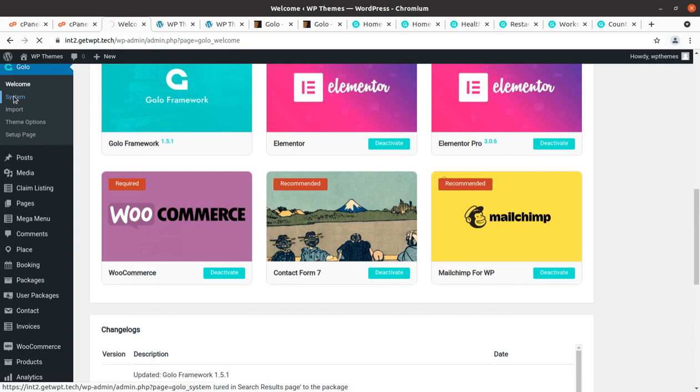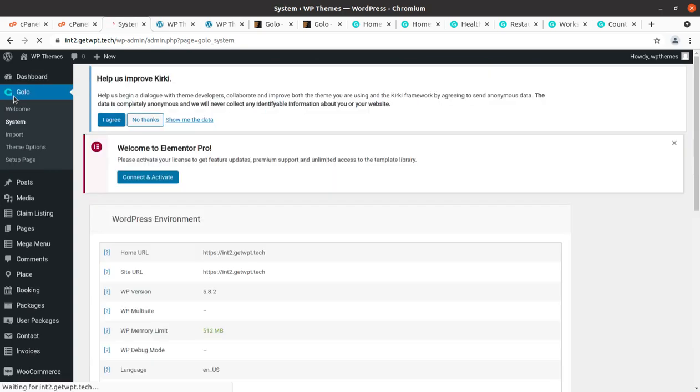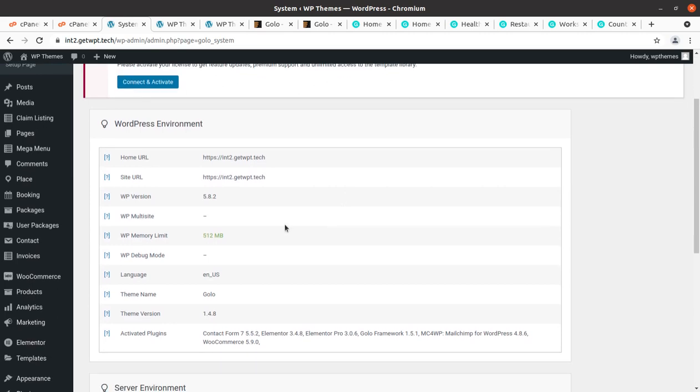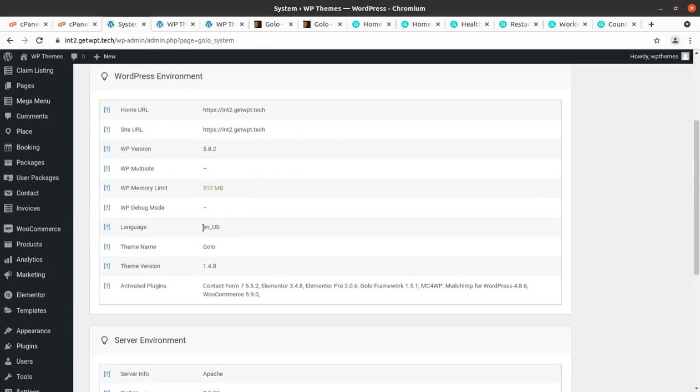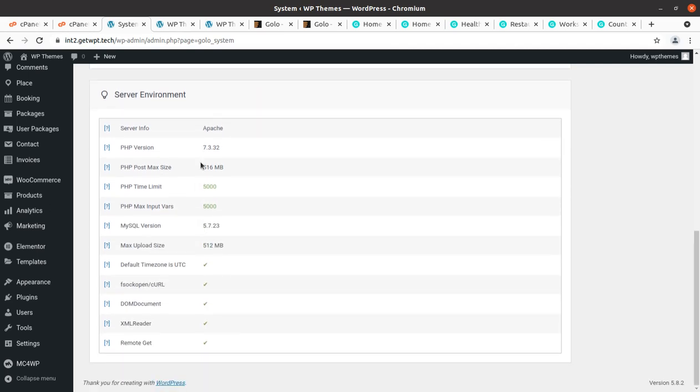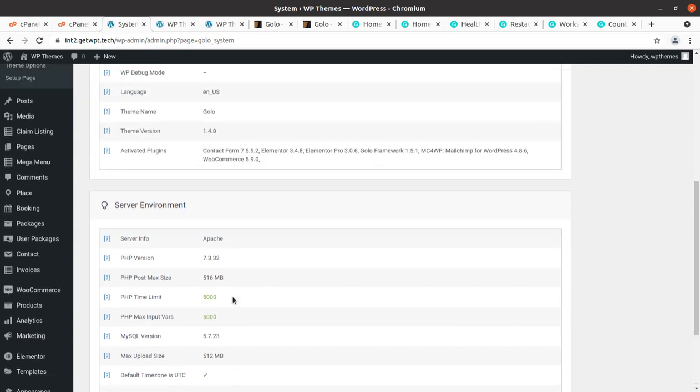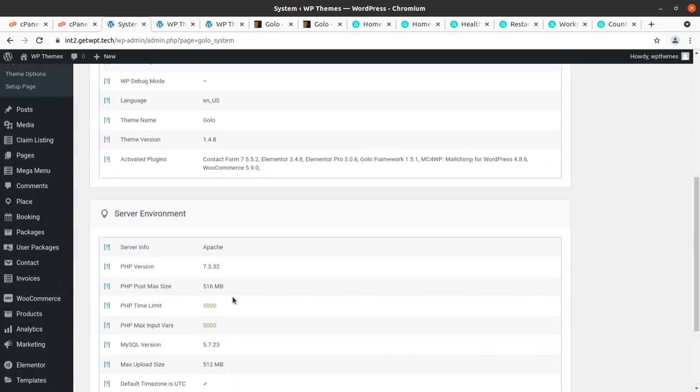System status is being shown because system status is a very important part. If you are not seeing all green here, if you are able to see an error, that should be all green, and you can see all green is here. This is the beauty of the hosting. If you are using the correct hosting plan, this is why we are asking you to follow the link given in the description and get the theme pre-installed with a hosting plan.